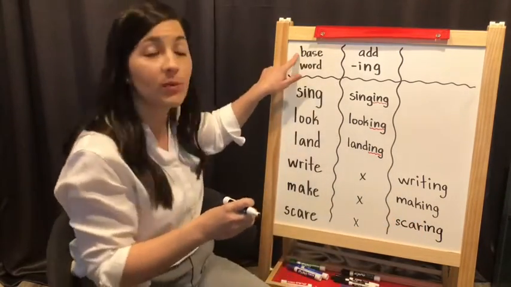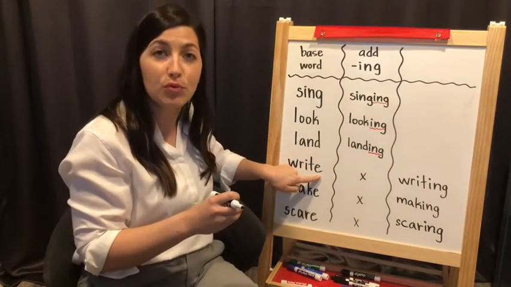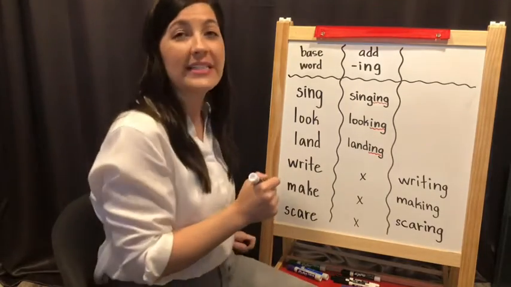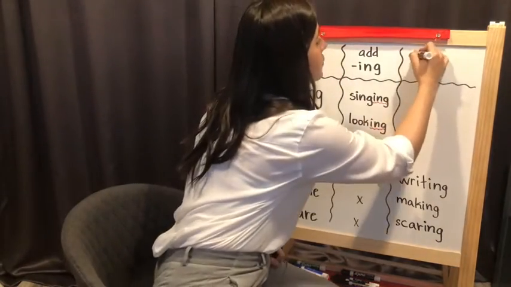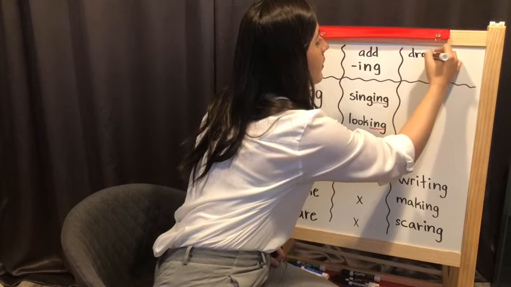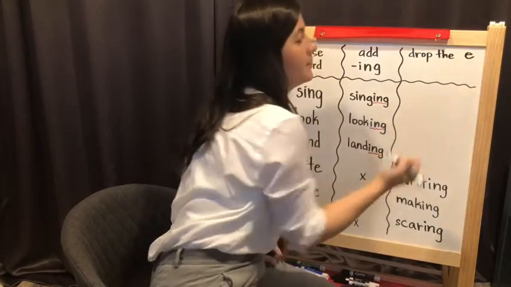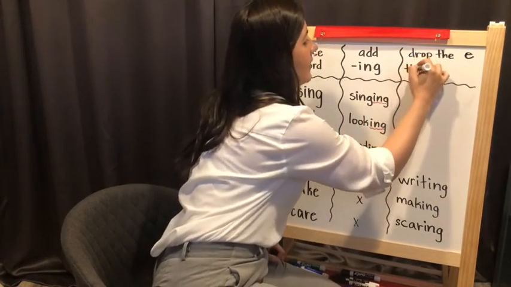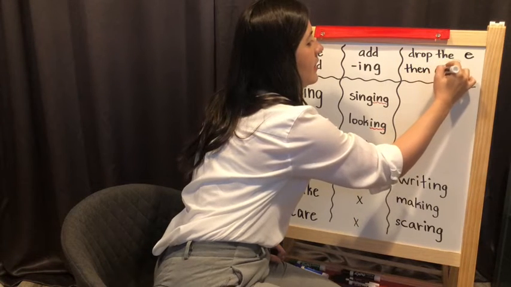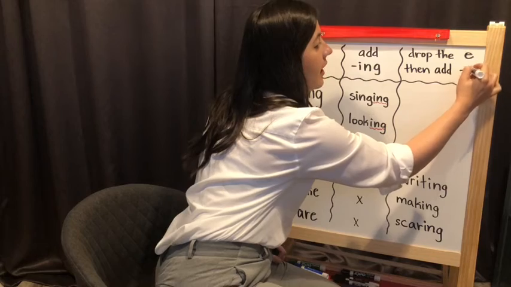When a base word ends with an E, the rule is we say drop the E. That means to take it off. We drop the E, and then we add ing. So I'm going to say then add the ending of ing.